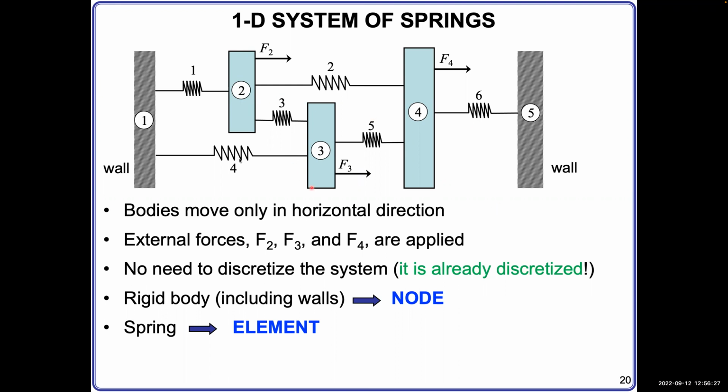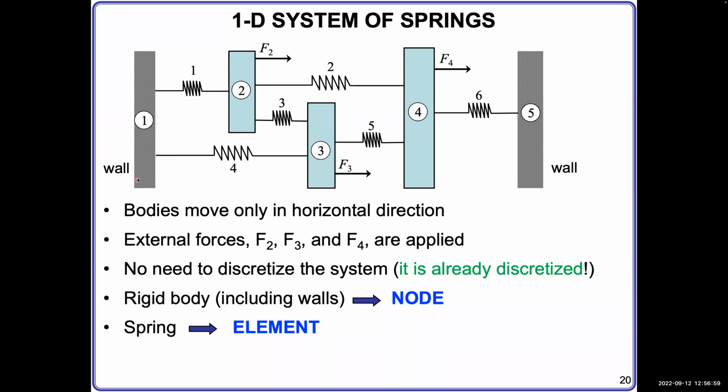So this system showing on the top is a 1D system of springs. 1D means all the force and deformation are along one direction, in this case the horizontal direction, which by default is the X direction. In this 1D system, we have 3 major components.